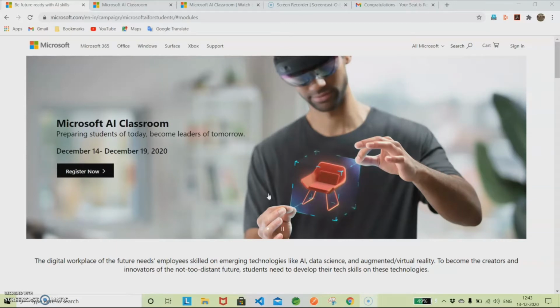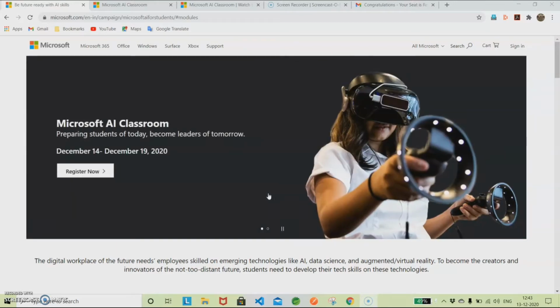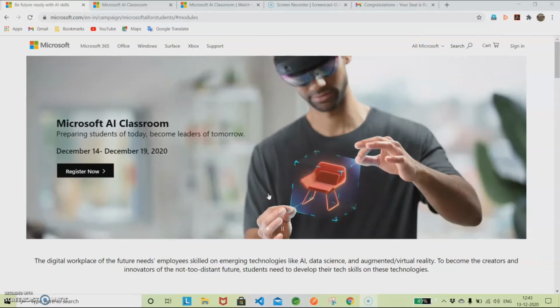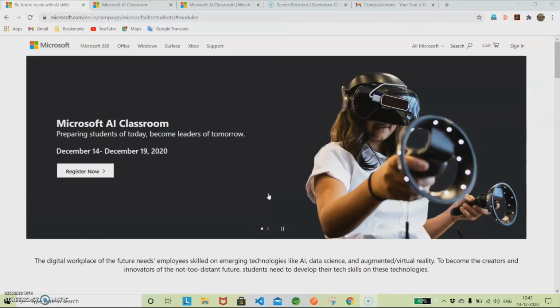This Microsoft AI Classroom runs from December 14th to December 19th. Between these days, you can register for any of these days and take this course. And there are only limited seats available. If you have an idea to take this course, go soon and register for it. Otherwise you will miss the opportunity to take this course.